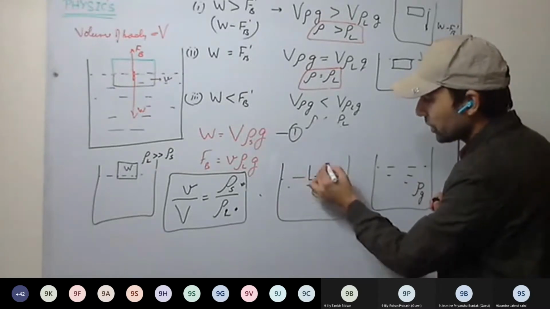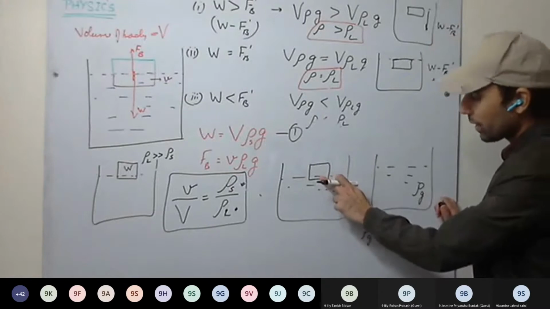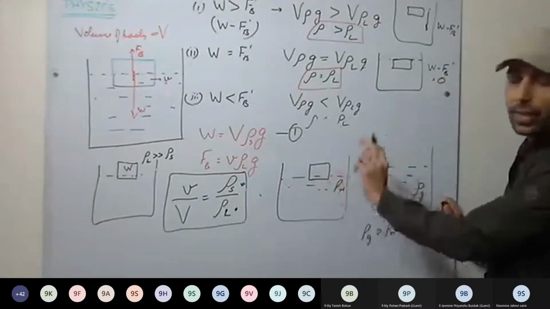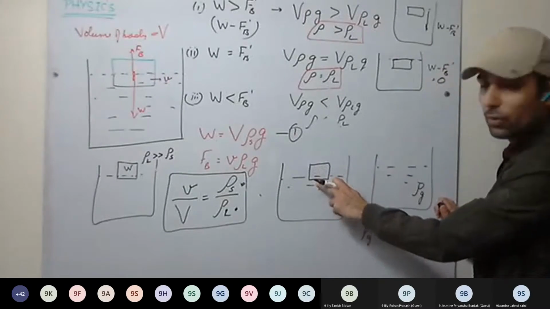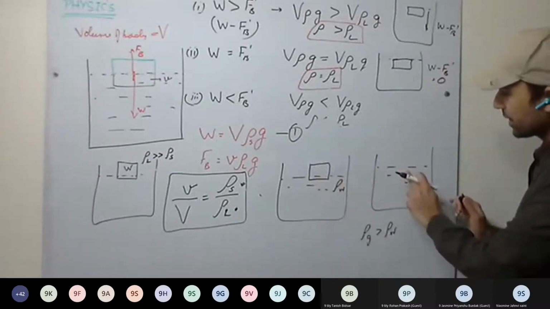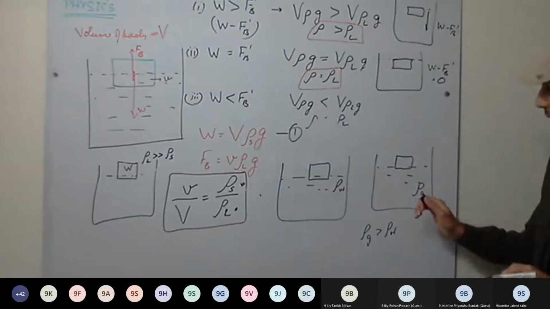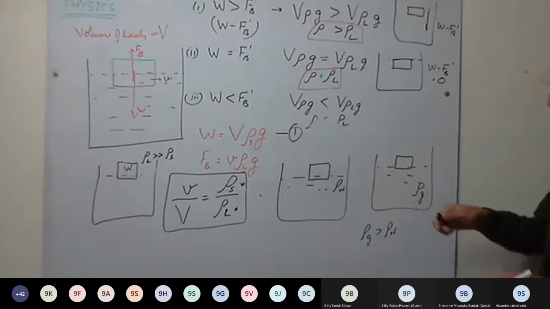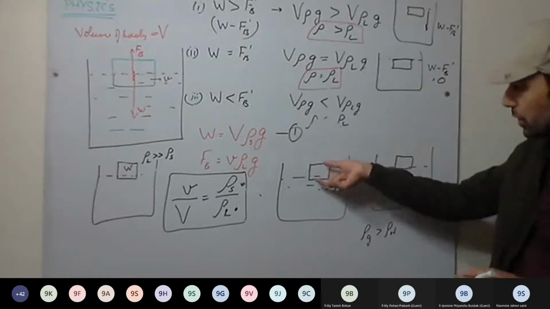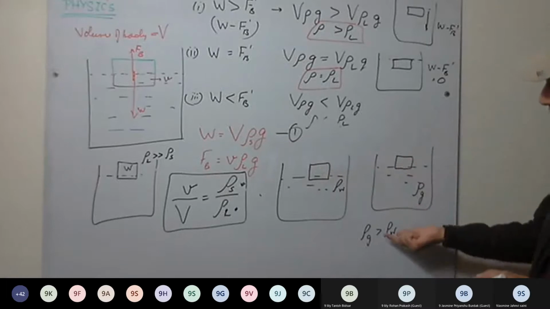So it will submerge inside the water, and the submerged part, it will submerge as much so that the weight of the body is balanced by the weight of the liquid displaced. And in glycerin, it will submerge very less. So as density of the liquid is increasing, the immersed part of the body will be decreasing. Understood this one?